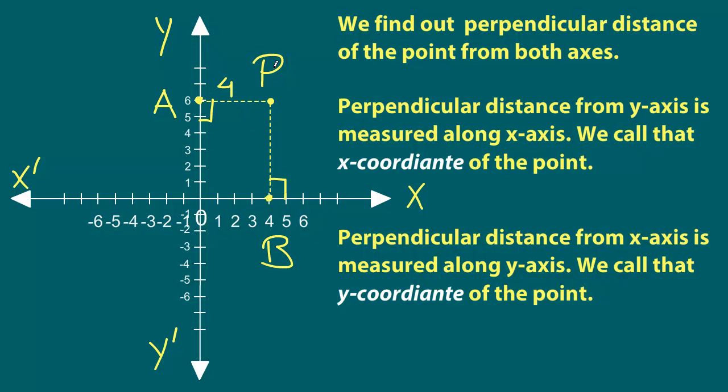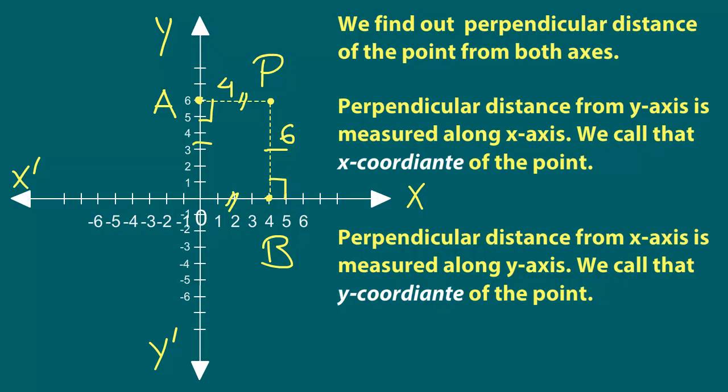So how far is P away from the x-axis, or what is the length BP? Well, BP is simply this distance. So this is 6 units, so this will be 6. In other words, we can think of this as a rectangle. So these two lengths must be the same, and these two lengths must be the same. So now the distance from the x-axis is called the y-coordinate.